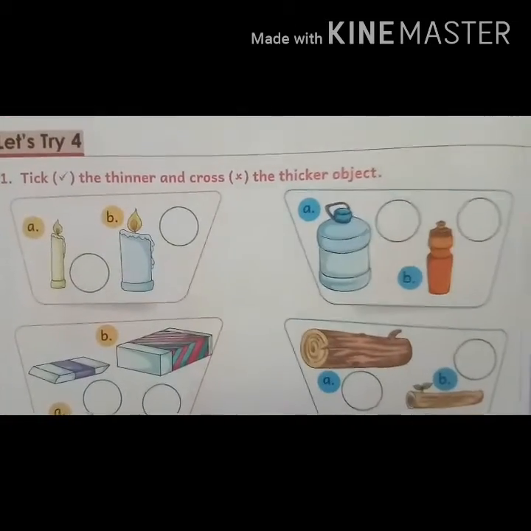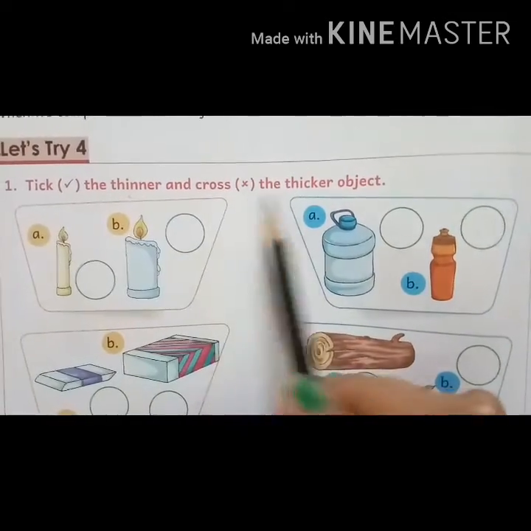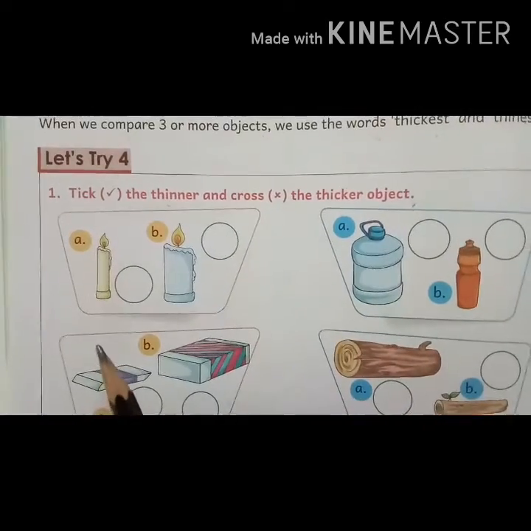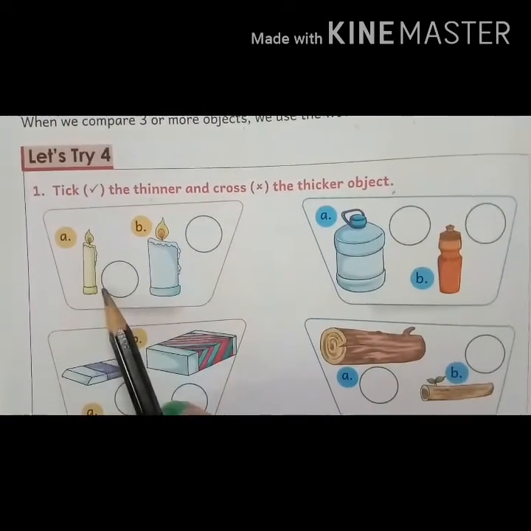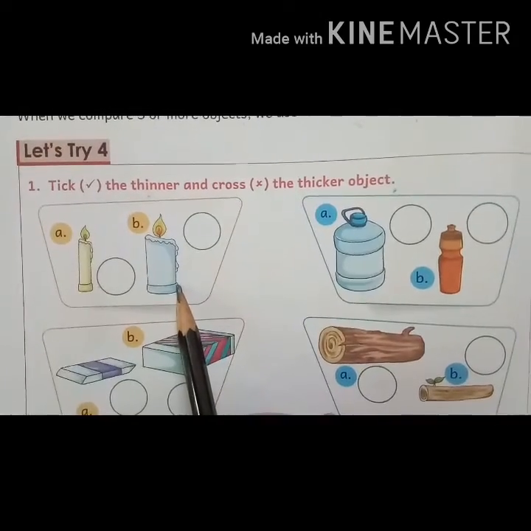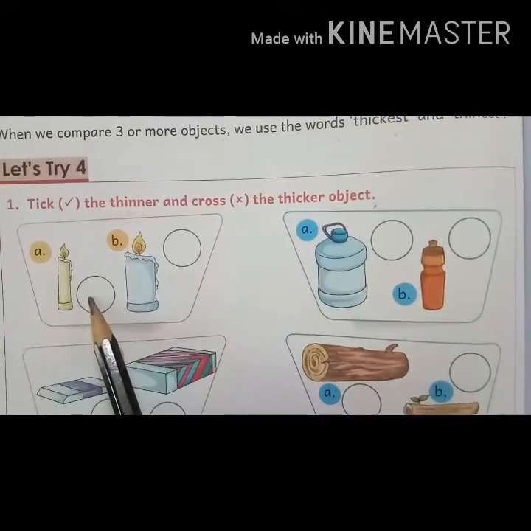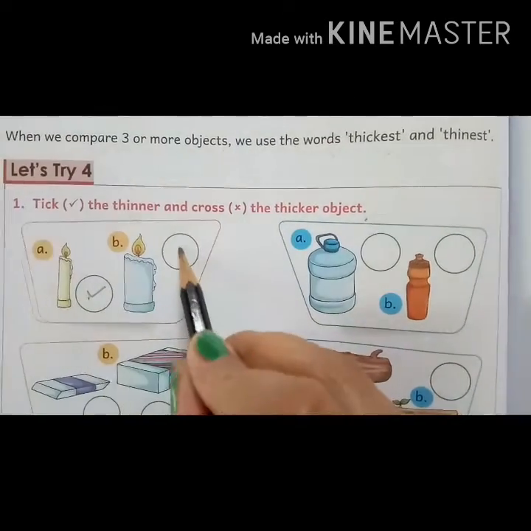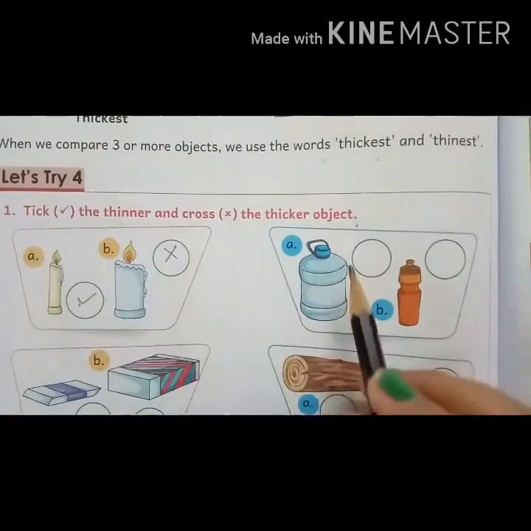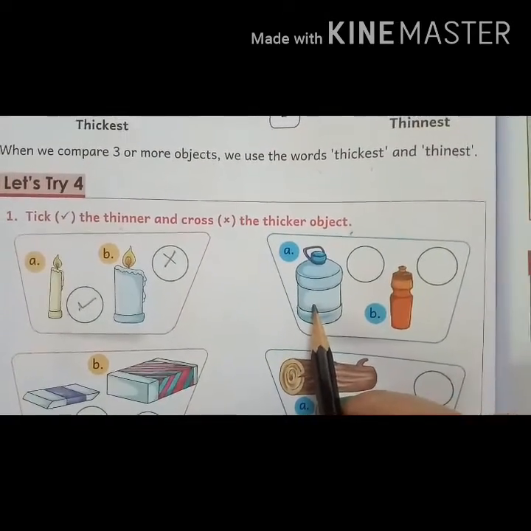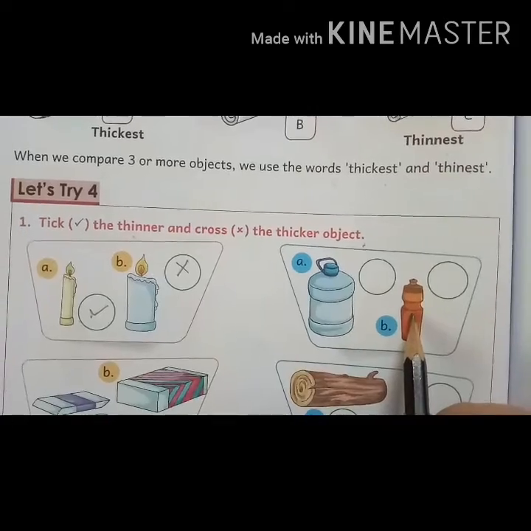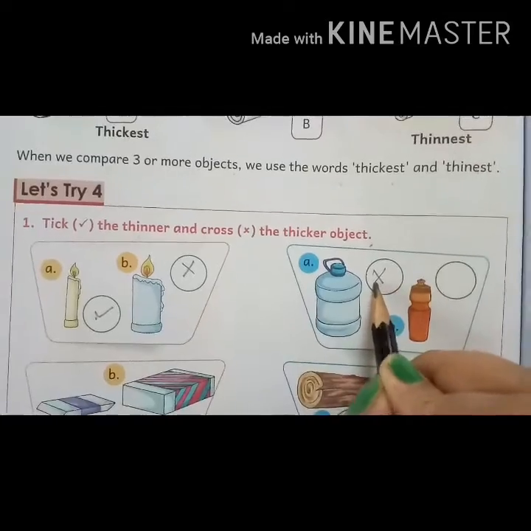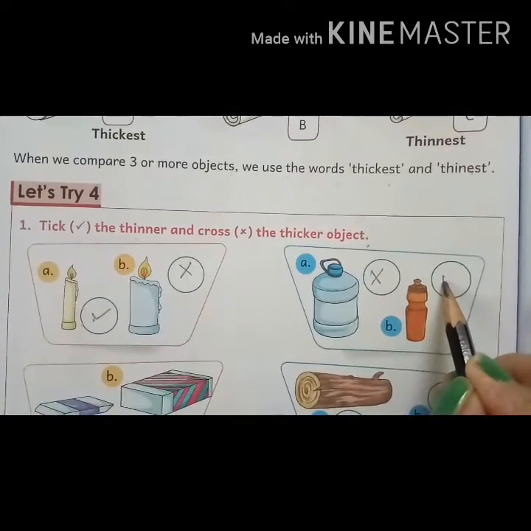Look here. Tick the thinner and cross the thicker object. Now here you have to tick the thinner. Is A candle thinner or B candle? Yes, A candle is thinner. You have to put a tick here and cross over here. Is A thicker or B thicker? Which bottle is thicker? Yes, A bottle is thicker. Put a cross over here and tick on thinner.